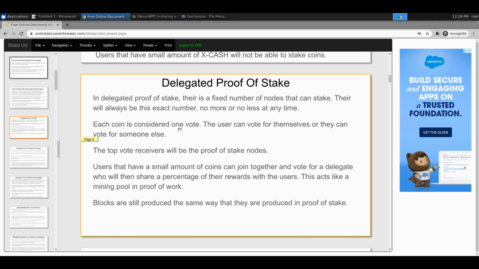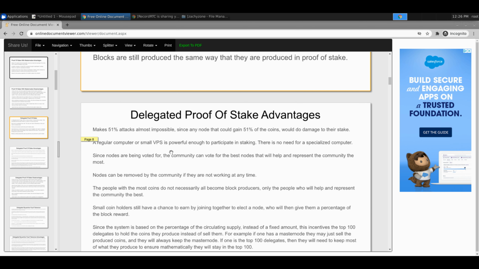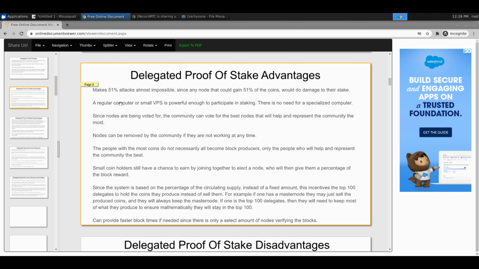So then let's move on to delegated proof of stake. We know this one pretty well, so we're not going to talk about that, but the advantages. You still have the 51. I'm trying to see what comes up differently here. What's different is everybody's being voted for, so the community votes for the best node that represents them. It kind of gives it an election type feel, and kind of gets people going. What I like about it is the community has power.